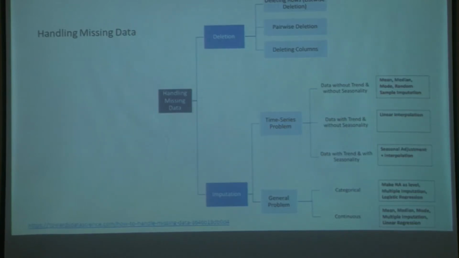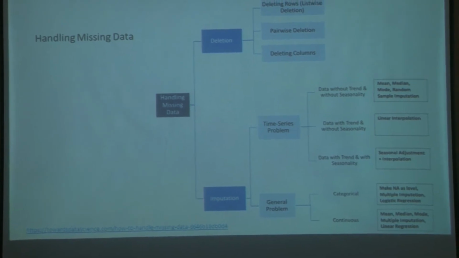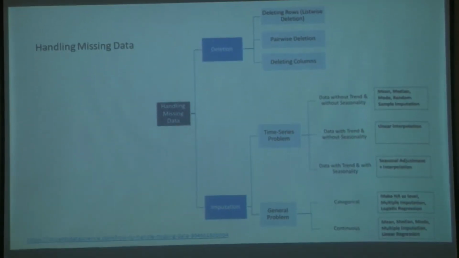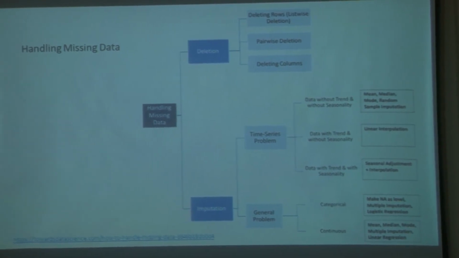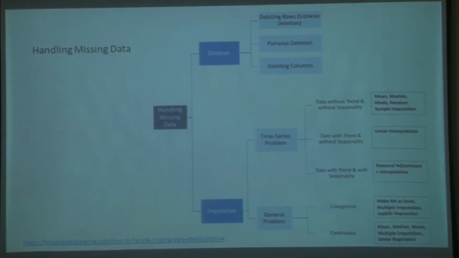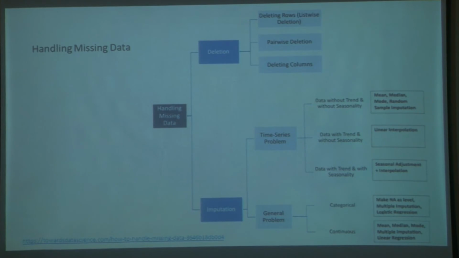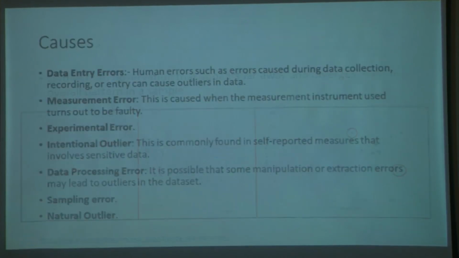So there are a number of ways to handle missing data. One is, in fact, you can classify them as deletion and imputation. So imputation is where you try to fill in the missing data. Deletion is where you get rid of the entries where the data is missed. Okay. So let's just focus on the imputation part.